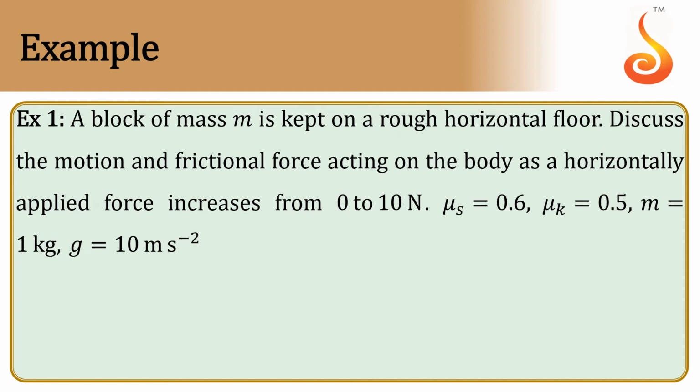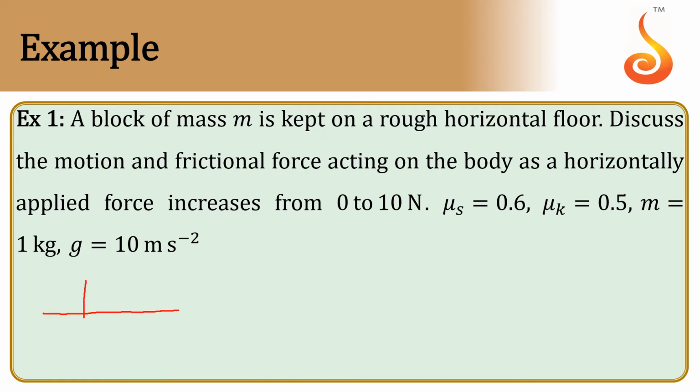Example 1. A block of mass m is kept on a rough horizontal floor. Discuss the motion and frictional force acting on the body as a horizontal applied force increases from 0 to 10 newtons. μs is equal to 0.6 and μk is equal to 0.5. Mass is equal to 1 kg and acceleration due to gravity is 10 meter per second square. So let us look into this.